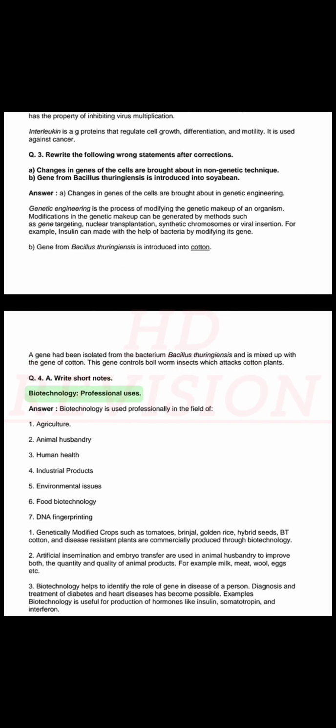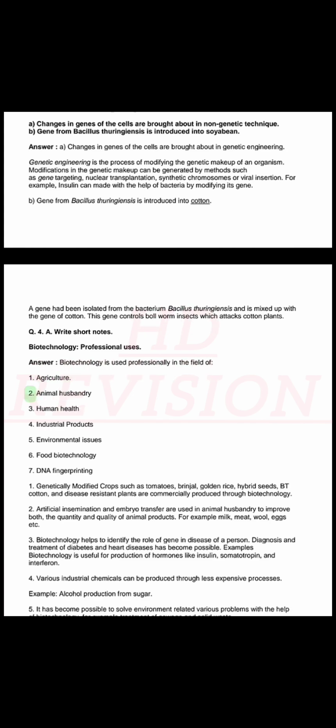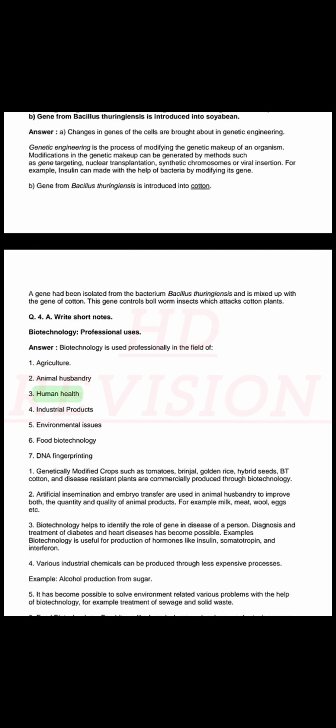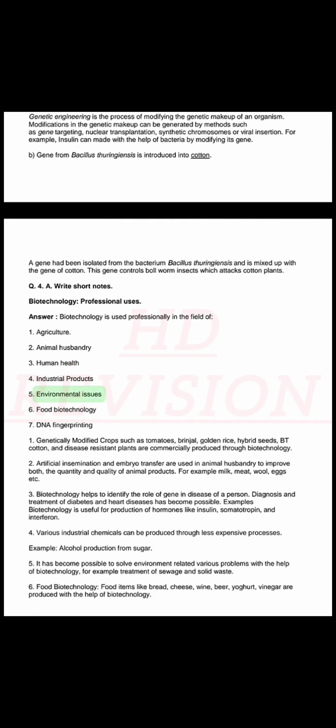Q4. A. Write short notes. Biotechnology: professional uses. Answer. Biotechnology is used professionally in the field of 1. Agriculture. 2. Animal husbandry. 3. Human health. 4. Industrial products. 5. Environmental issues. 6. Food biotechnology. 7. DNA fingerprinting. 8. Genetically modified crops such as tomatoes, brinjal, golden rice, hybrid seeds, Bt cotton, and disease-resistant plants are commercially produced through biotechnology.